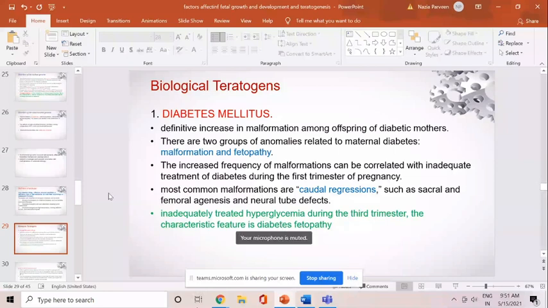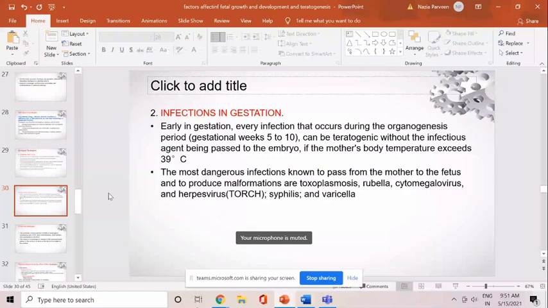Some infections during pregnancy can also act as teratogenic agents, but you should remember during gestation weeks 5 to 10, that is the stage which we have just discussed, the stage of embryogenesis. During this stage, even if the infectious agent is not directly going into the fetus, it can lead to malformation in the baby, because the mother will have fever, and this fever, or the increase in maternal temperature itself, is a teratogenic agent.